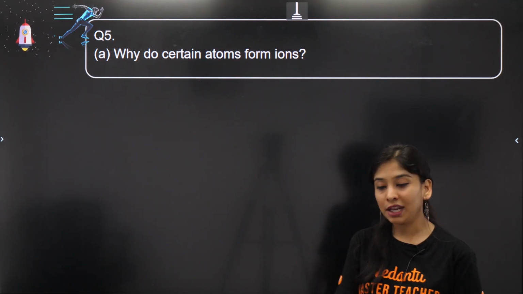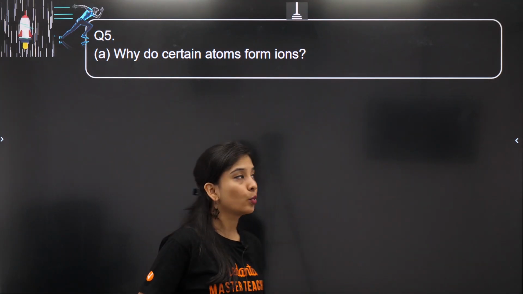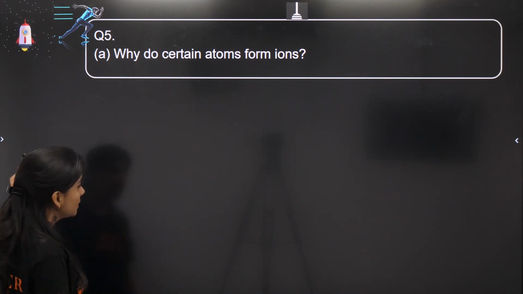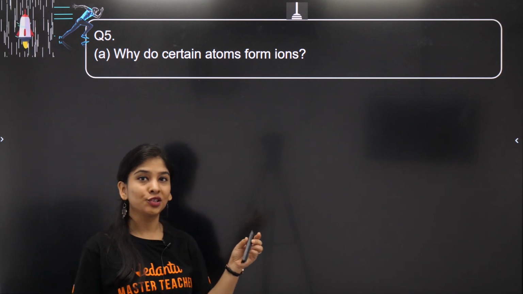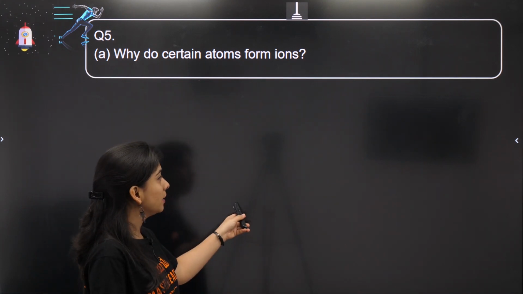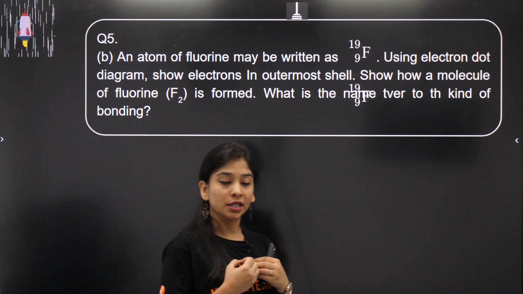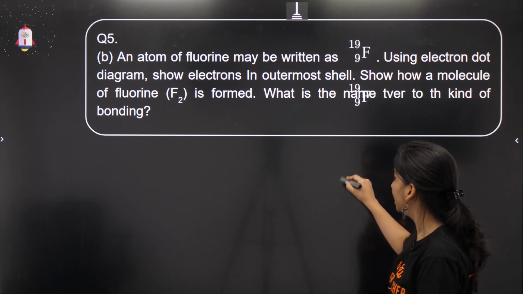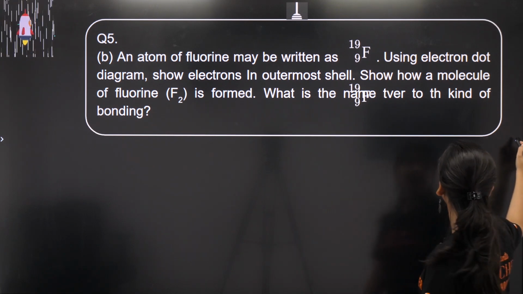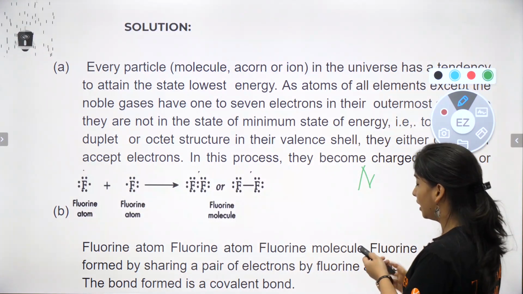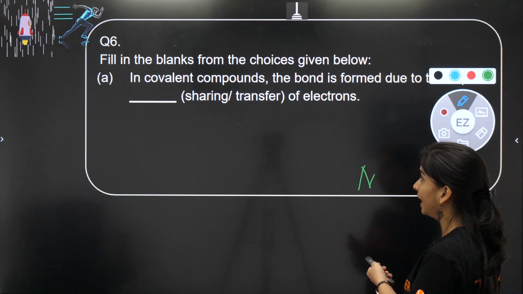Next question right there in front of us. What exactly is this question? Why do certain atoms form ions? So basically we are done with this question. Why do they form ions in the form of ionic compounds? We have already taken that whenever any substance loses or gains electrons, they form ions, and they need to lose or gain electrons just to achieve stability, and they will make the respective cation and anion.